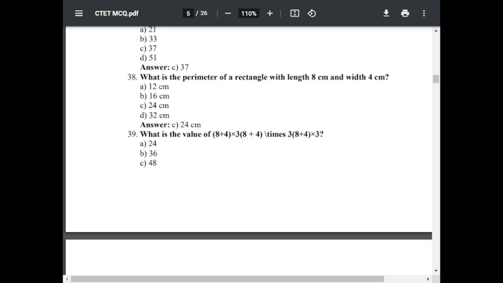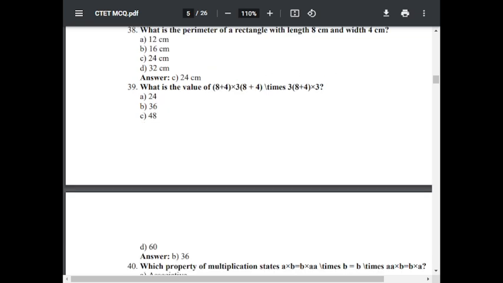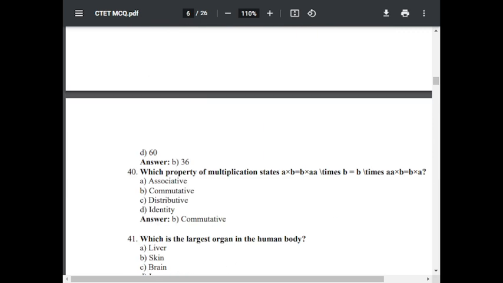Question number 39. What is the value of 8 plus 4 into 3? Option A, 24. Option B, 36. Option C, 48. Option D, 60. The correct answer is 36.